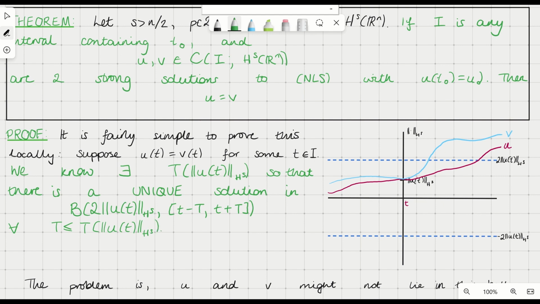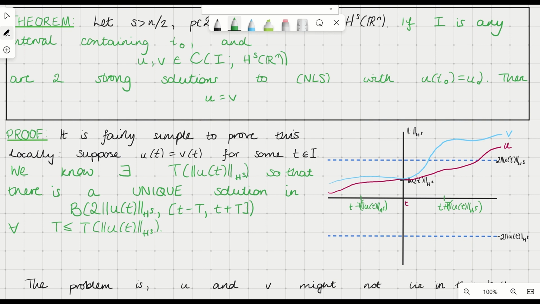So we can draw these times on our diagram. So we have t plus T of the norm of u, and some t minus T of the norm of u, sorry. So we know that on this time interval, and indeed any subinterval, there is a unique solution whose norm is always at most twice the norm of u at time t.